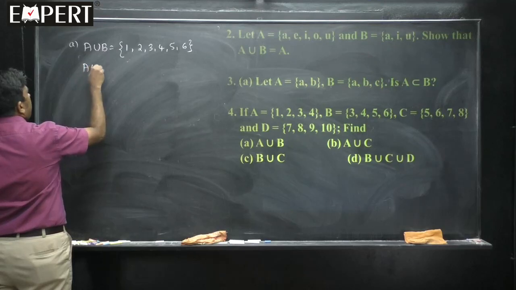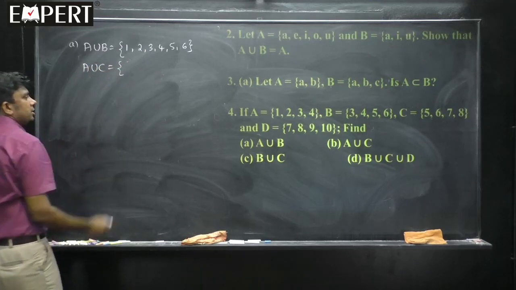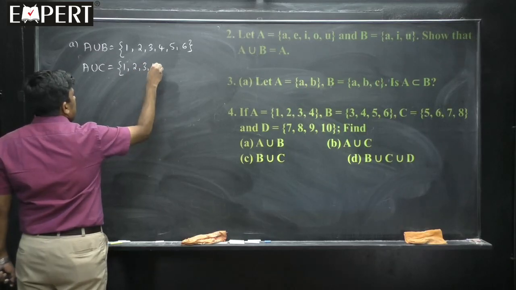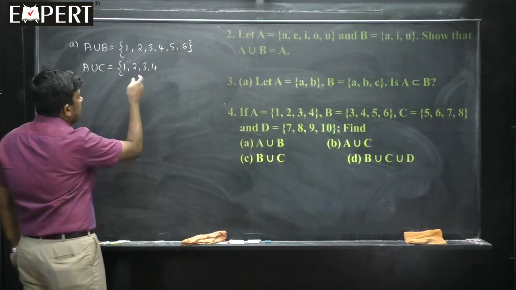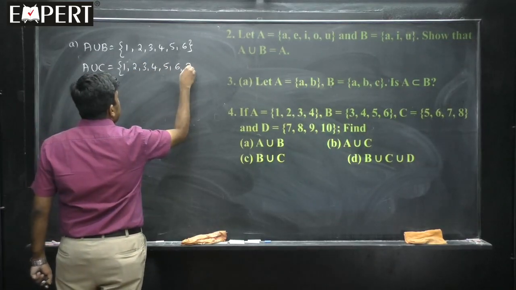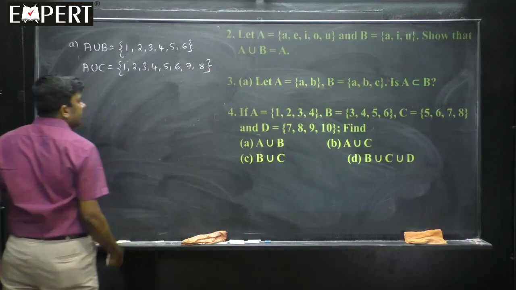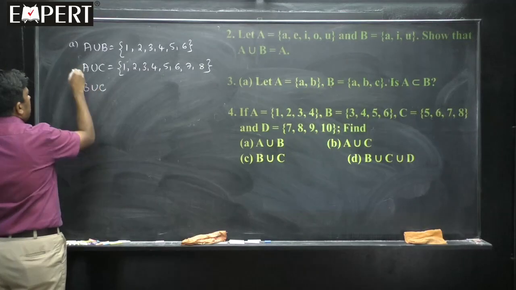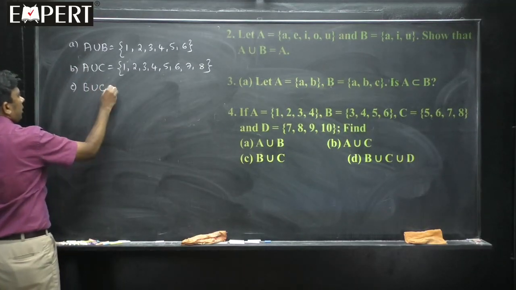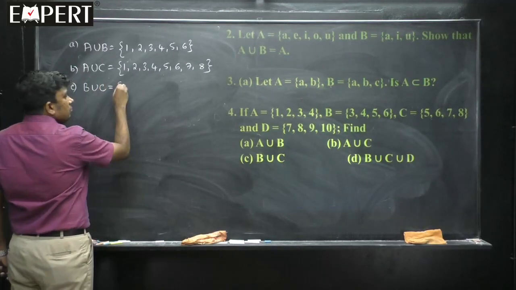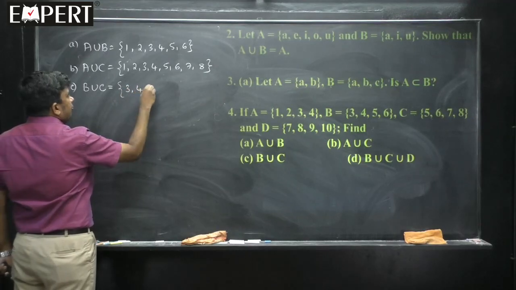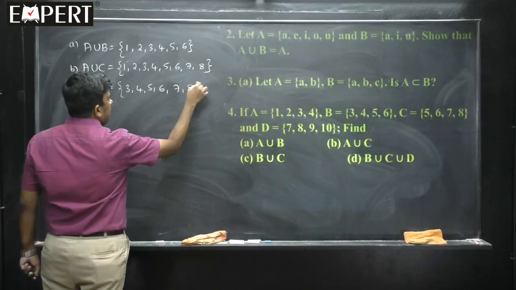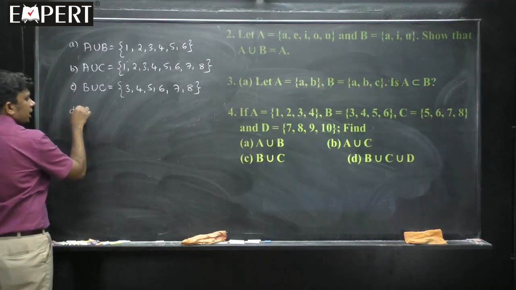Then A union C. A union C is 1, 2, 3, 4. Then go to C: 5, 6, 7, 8. None of them are written here, so write 5, 6, 7, 8. Then B union C. B union C is 3, 4, 5, 6. Now go to C: 5, 6 is already written. 7, 8.